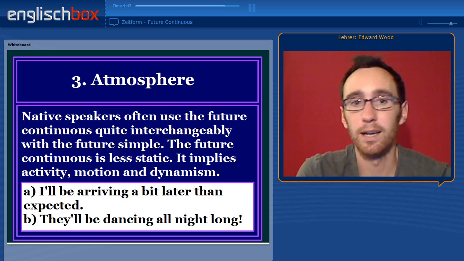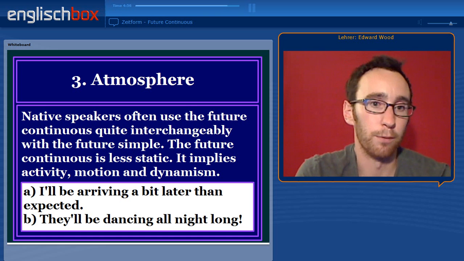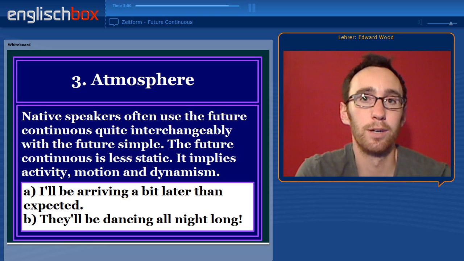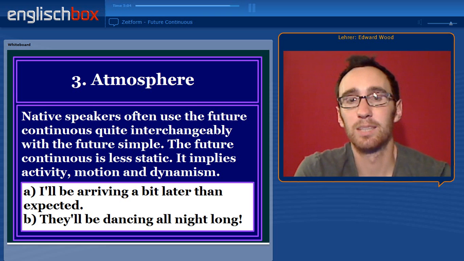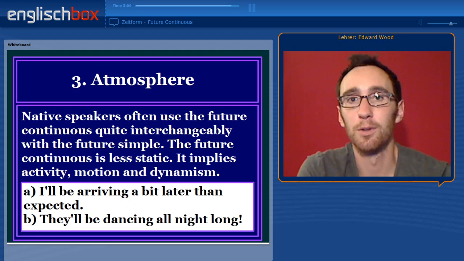So we'll often say, I'll be arriving a bit later than expected, instead of saying, I'm going to arrive, or I will arrive a bit later than expected. We'll often say, they'll be dancing all night long, instead of they'll dance all night long, or they're going to dance all night long. Again, this is because it expresses or suggests or indicates a greater degree of activity and movement.